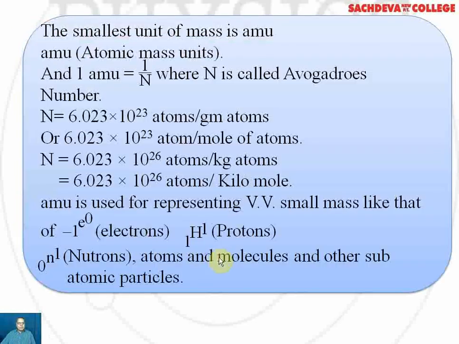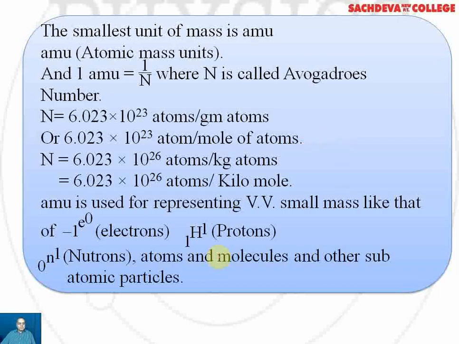The smallest unit of mass can be taken as AMU, that is atomic mass unit. One atomic mass unit is taken as 1 over N, where N is called Avogadro's number. It is 6.023 into 10 to the power 23 atoms per gram atom. Gram atom means mole of the atoms. If we had written gram electrons here, they would have been mole of the electrons. So it is 6.023 into 10 to the power 23 atoms per mole of atoms.